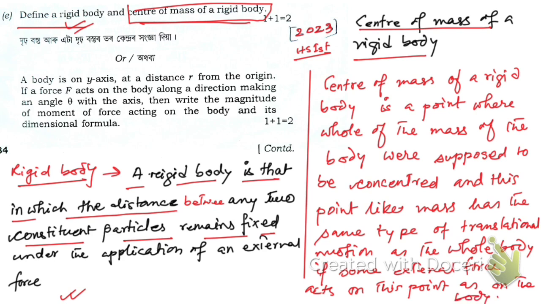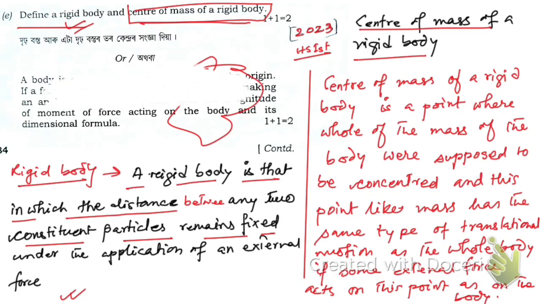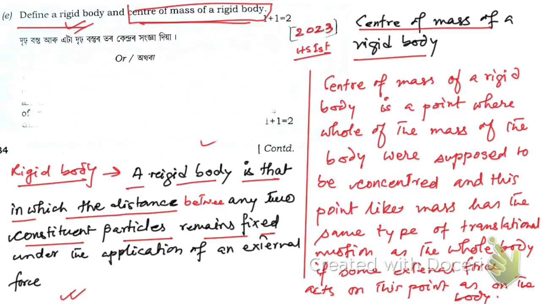Okay, so what does it mean? The center of mass of a rigid body is a point such that, suppose this is a rigid body, let me erase this first. Okay, just give me 1 second. If this is a rigid body, then the center of mass of this rigid body is such a point.